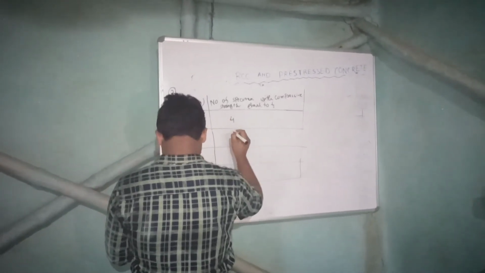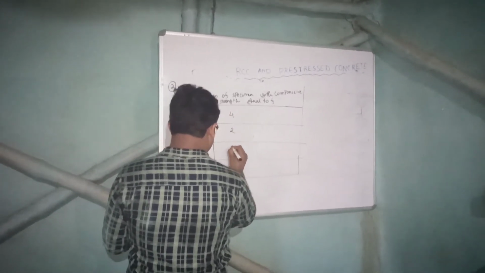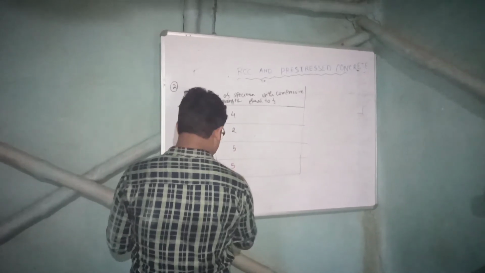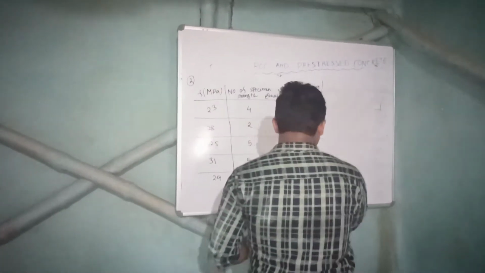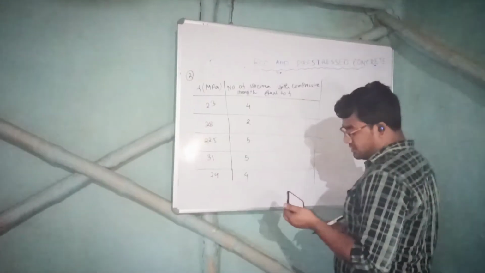Specimen numbers are 4, 2, 5, 5, 4. Right. Now I'm not writing down the question.